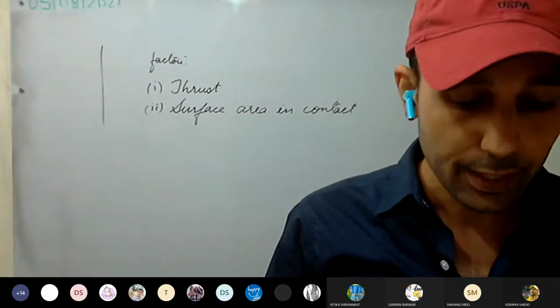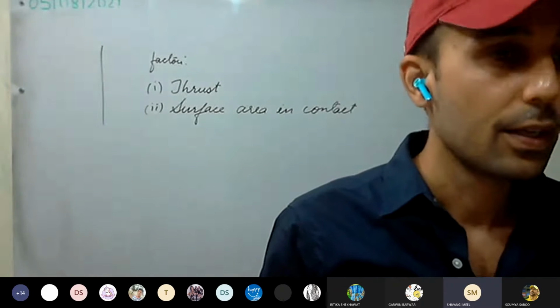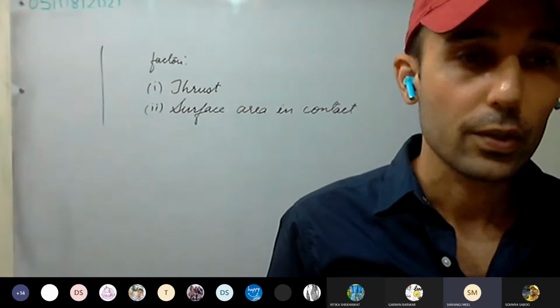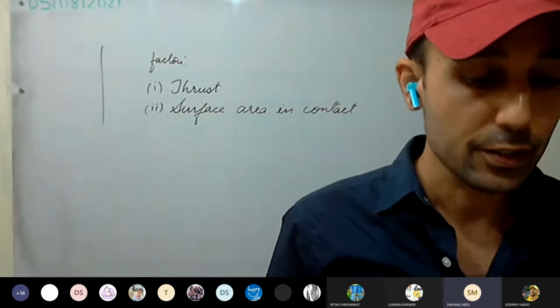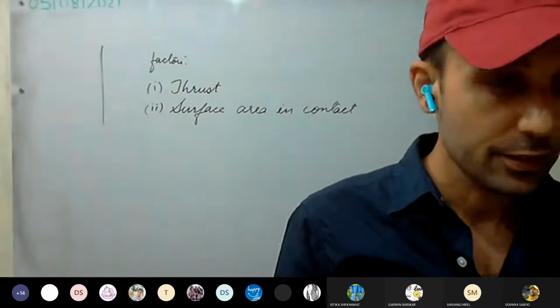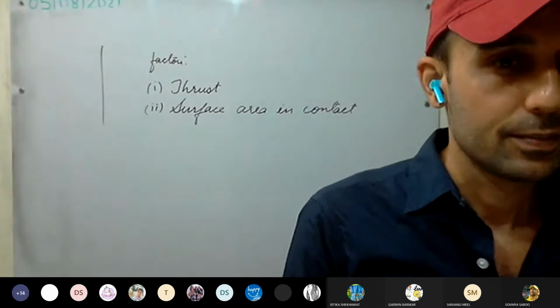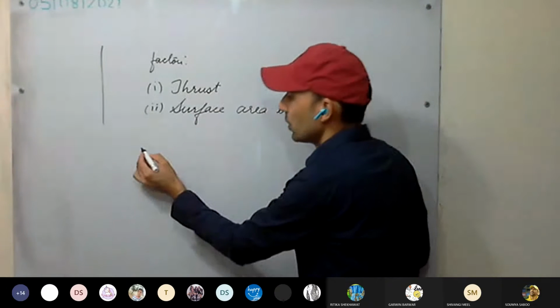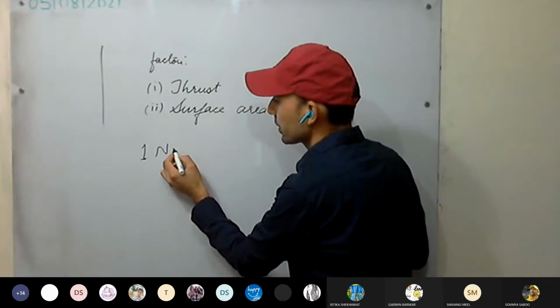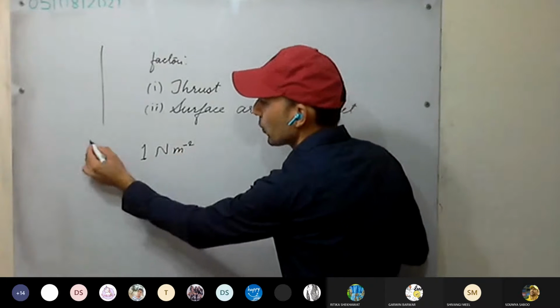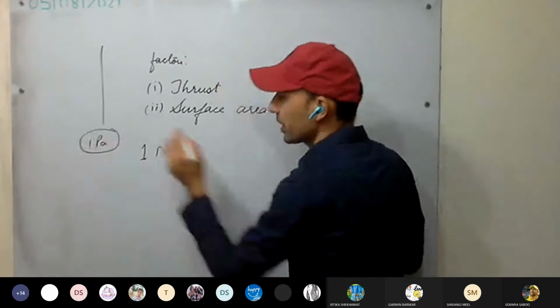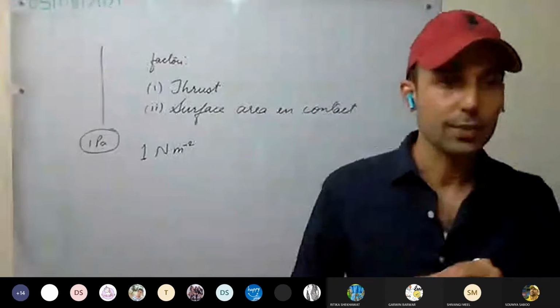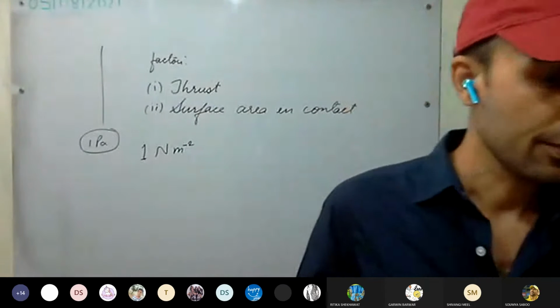Define its SI unit. Newton per meter square. Okay, that's the unit, but we have to define the unit. How do we define it? We take 1 Newton per meter square, so 1 Pascal. How can we define that a pressure is of 1 Pascal? Anyone in class?